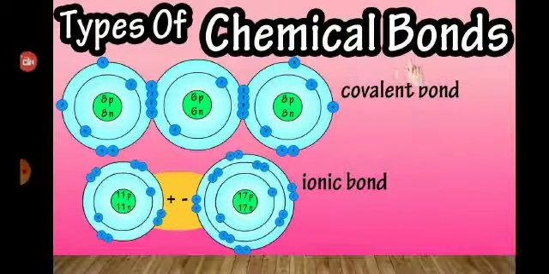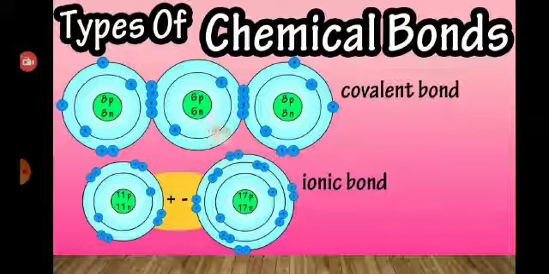Types of chemical bonds. Do you know how many types of chemical bond there are? As you have studied earlier, there are 3 types of chemical bond. But here 2 types will be discussed: covalent bond and ionic bond. Do you know what is the name of this molecule? Carbon dioxide, because the central carbon atom has 6 protons and the atomic number of carbon is 6.